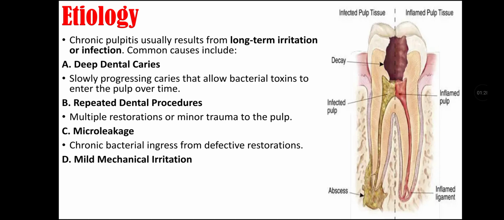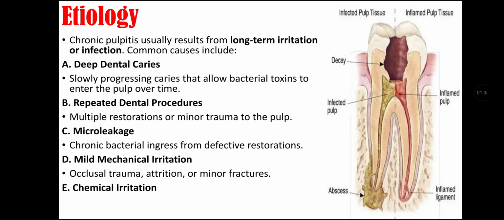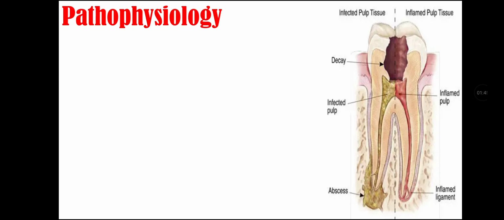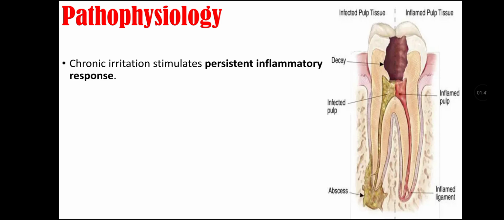Fourth cause might be mild mechanical irritation, that is, occlusal trauma, attrition, or minor fractures. Next cause may be chemical irritation, as long-term exposure to low-grade irritants such as acids, foods, or restorative materials can cause chronic pulpitis. Pathophysiology of chronic pulpitis.